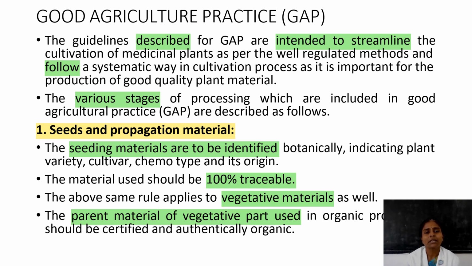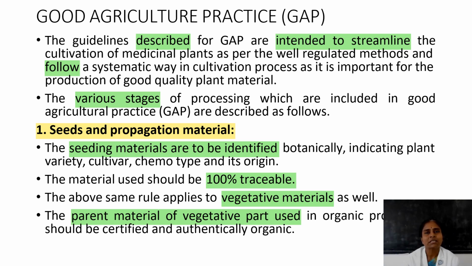Then various guidelines were described under good agricultural practices. The purpose here is to streamline the cultivation of medicinal plants as per well-regulated methods, which have to be followed in a systematic way in the cultivation process, and it is also important for the production of good quality plant material. This is the purpose of good agricultural practice. They are giving various guidelines. Then various stages are involved in good agricultural practices.